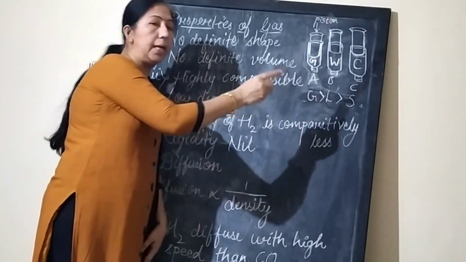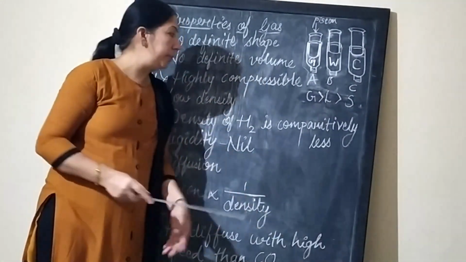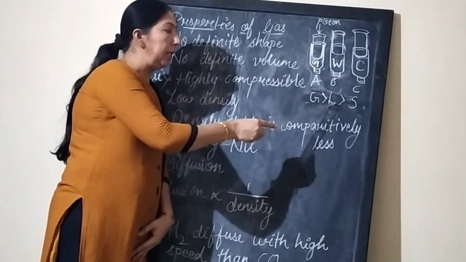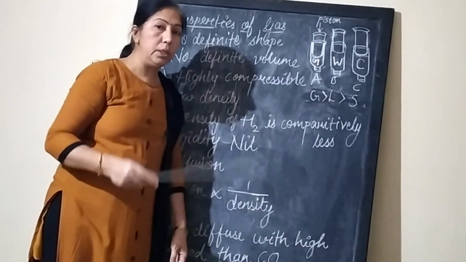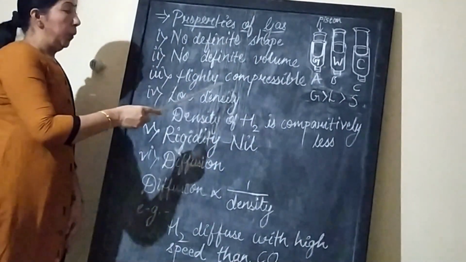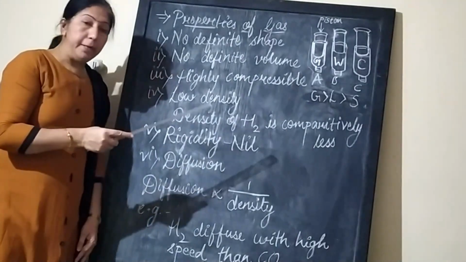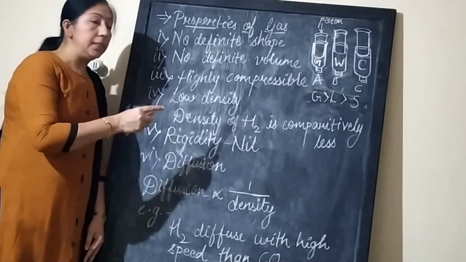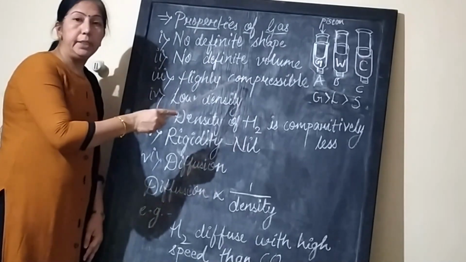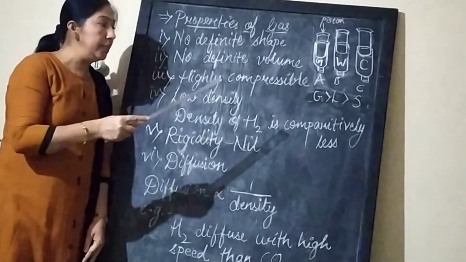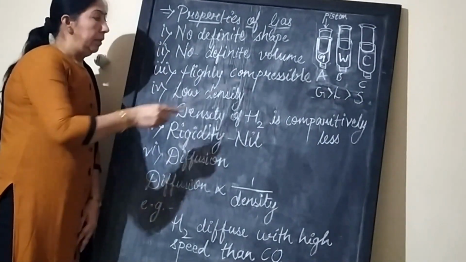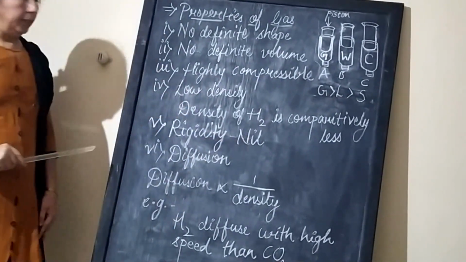So from this activity, what you have observed is that gases are more compressible than liquids, and liquids are more compressible than solids. Now, LPG, liquefied petroleum gas, as well as CNG, compressed natural gas, can be filled by increasing the pressure as well as decreasing the temperature inside the cylinder, based on this property.